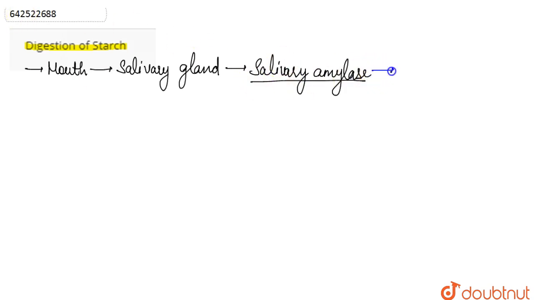It brings about the breakdown of starch in the mouth itself, and this step of digestion is known as chemical digestion.